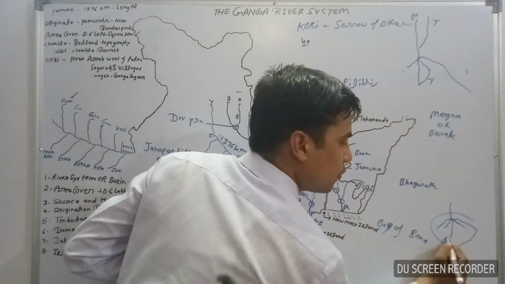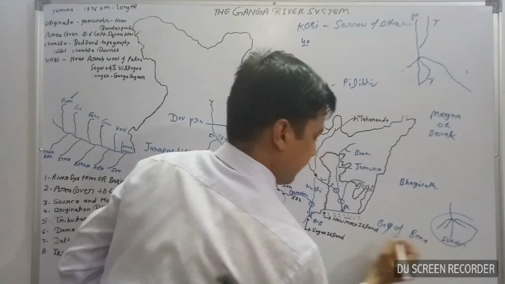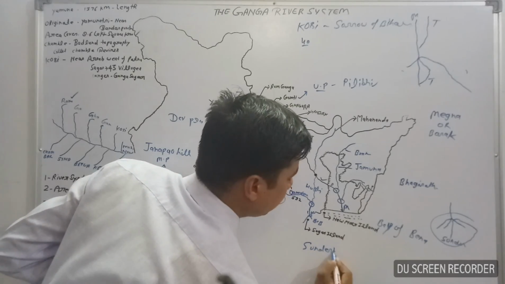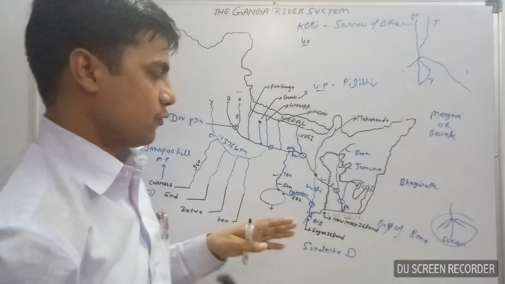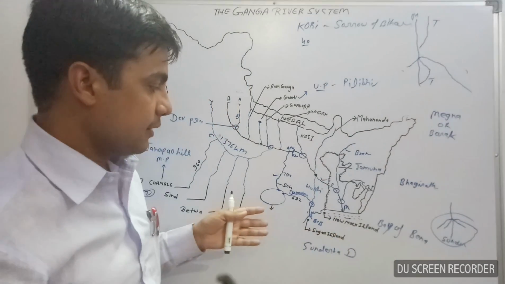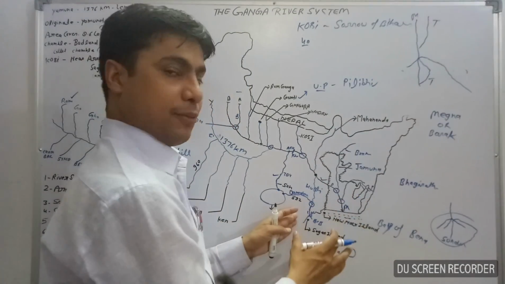This is known as the Sundarban delta. Sundarban delta is the world's largest delta. It is created by the Ganga river with the Brahmaputra river.